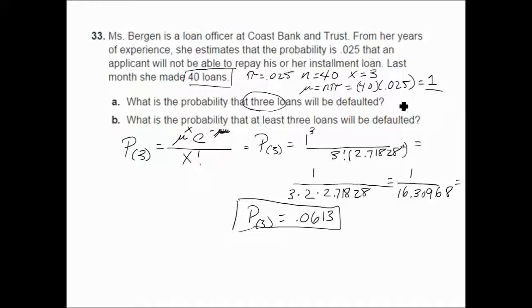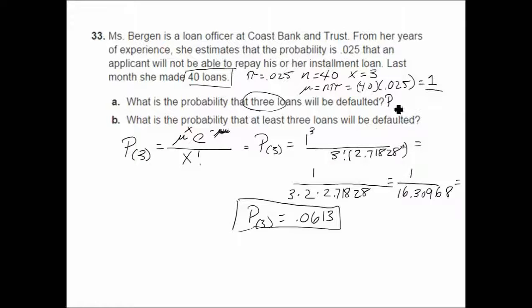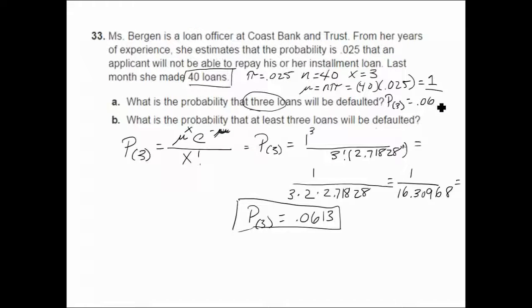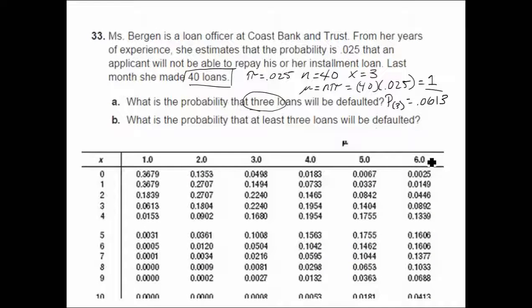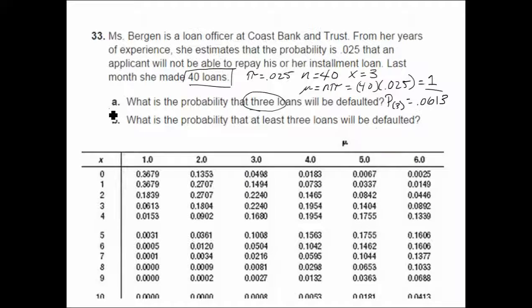The probability that exactly 3 default is 6.13%. I'm going to write that up here. Probability exactly 3 default is 6.13%. I wrote that up there because I want to have room for the table. Now we want to look at this answer A. We want to figure the answer for A again using the table.